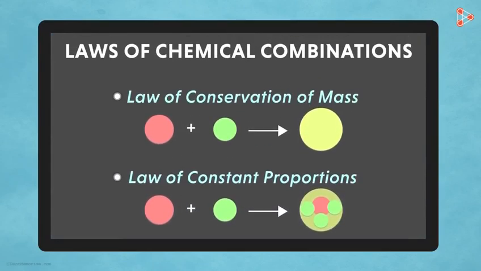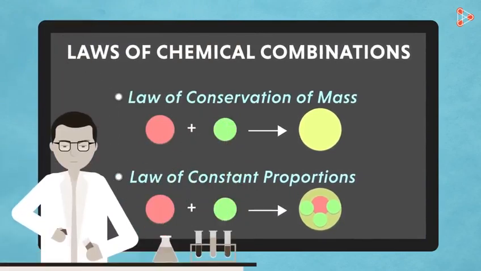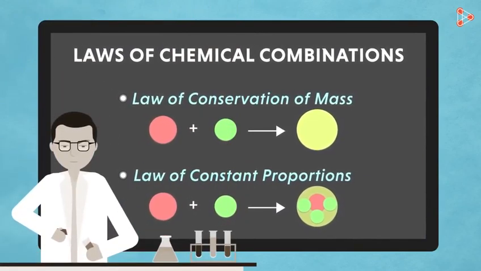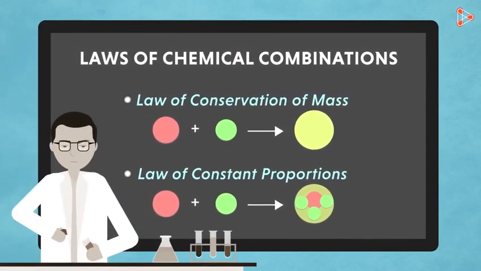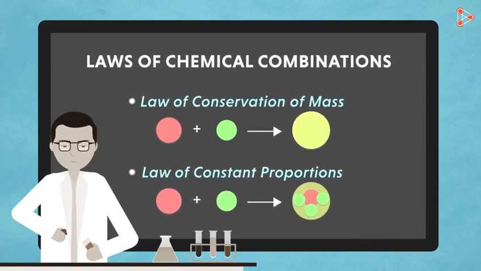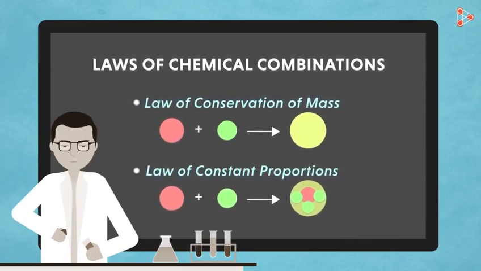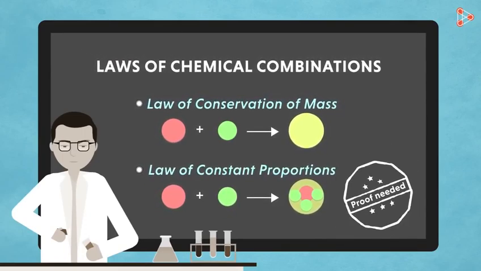Chemical combinations created ripples in the stagnant pool of chemistry. They enabled scientists to carry out various experiments that helped in forming strong foundations in chemistry. However, the law still needed experimental evidence and proofs. Only then would they be accepted.